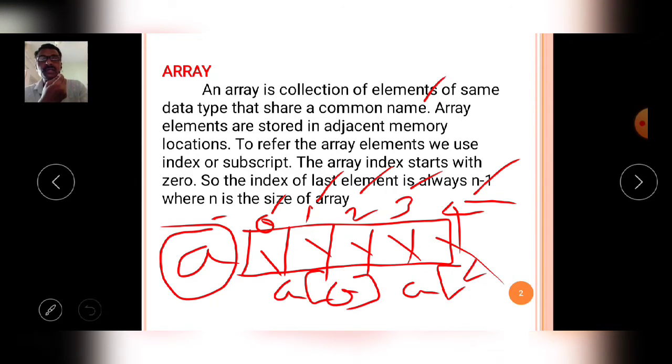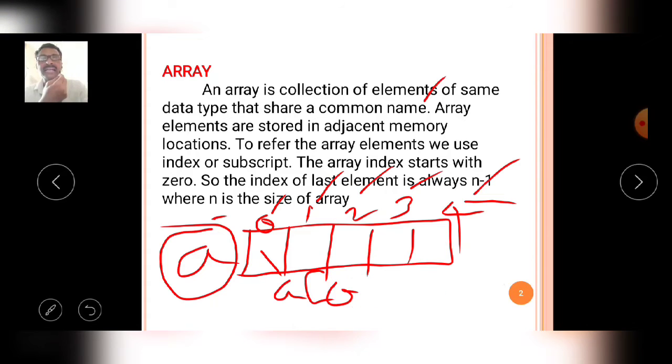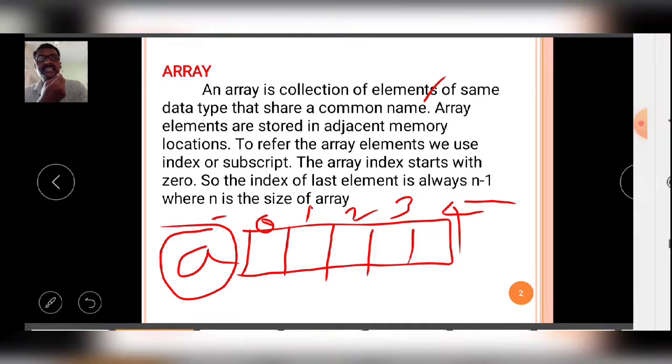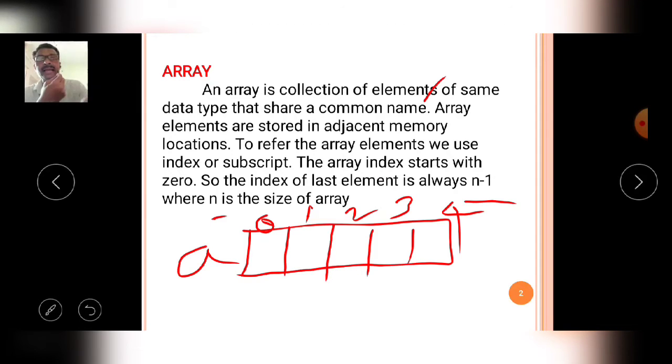So the array variables are a collection of similar data items with the same name but identified by different index numbers, stored in the RAM continuously.